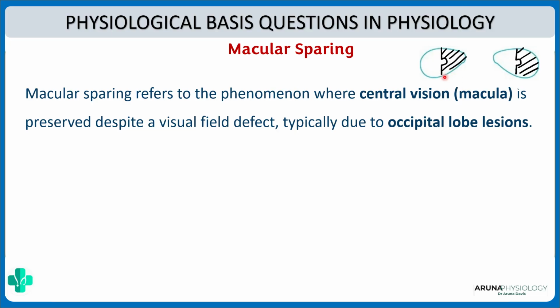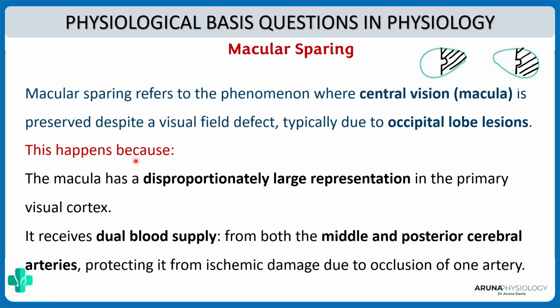Why is it so? This is because, first of all, the macula has a disproportionately large representation in the visual cortex. So a lesion of some area will not necessarily affect the macula. Secondly, it has a dual blood supply from both the middle and posterior cerebral arteries. So naturally, the effect of damage will occur only if both these blood supplies are affected. So that is why we have macular sparing.